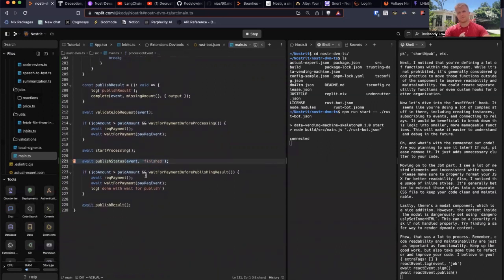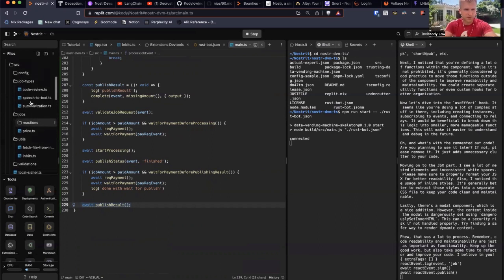And that's the whole thing, right? So publish status is one event of, hey, I'm done with the job. And then this publish result is here's the actual results of the job, right? And the reason why you want to distinguish between these is because with publish status, you can put an invoice inside there of, hey, I'm done with the job, now pay me. Or you could just do publish result, right? But I've got those two together. And so, yeah, that's about it. I mean, that's the whole backend for it.